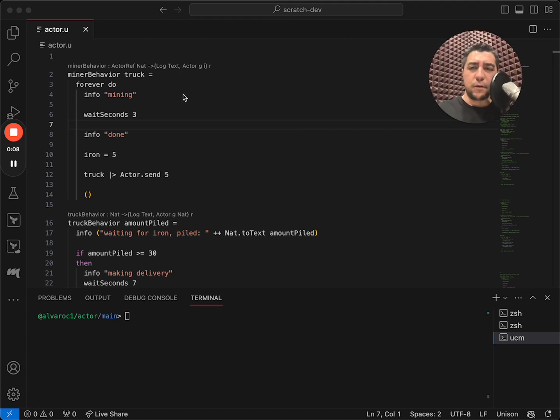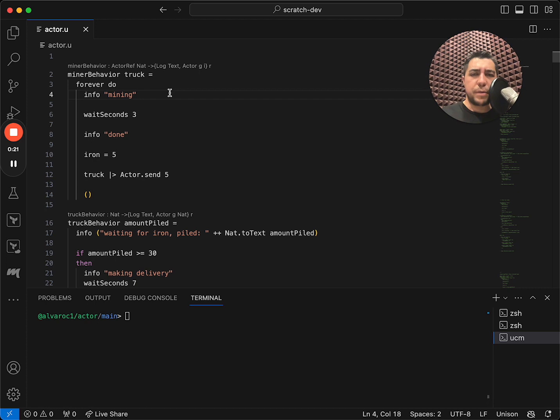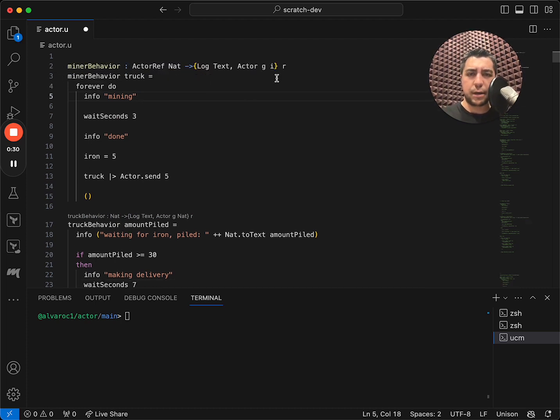In the previous video, we created a simple simulation of a mining site with some miners and a truck. In this video, we'll clean up that code and make it more type safe. So we'll start by examining the types of the miner behavior and the truck behavior. Here, Visual Studio generates them for us, so I can just click that, and I get the types. These are the types that were inferred by Unison, and now I'm able to specify them explicitly.